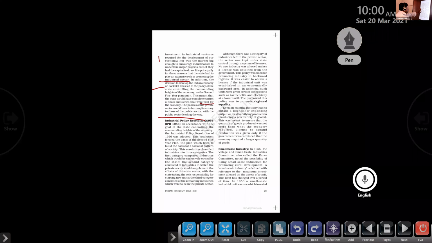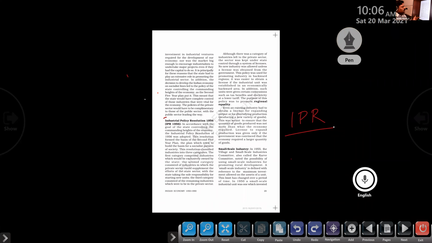Okay. So the next important topic for us is the Industrial Policy Resolution of 1956, or else it is termed as IPR. Clear or not? And at the same time, IPR has another meaning also. That's in macroeconomics. Okay, write down that.